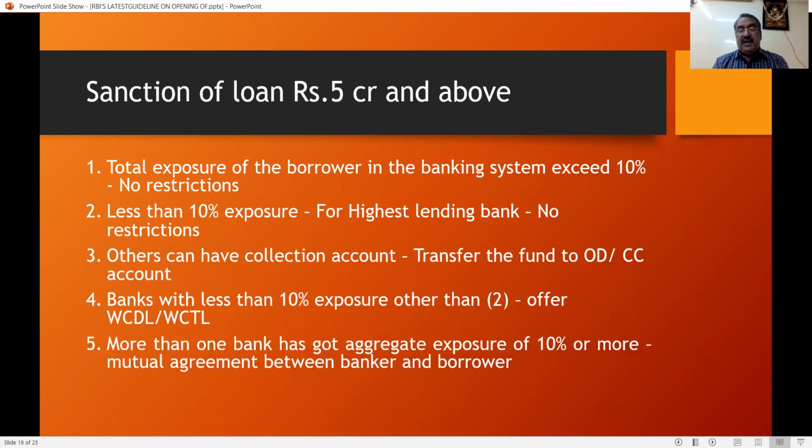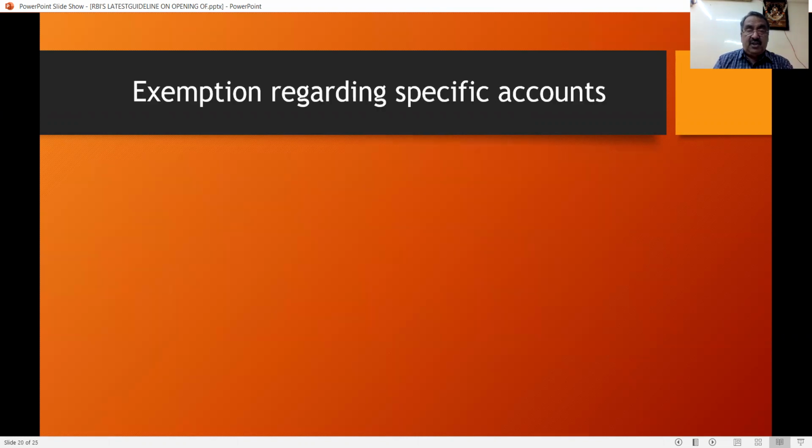And if more than one bank has got an aggregate of 10% or more, suppose one bank has given 12% of the total exposure of the borrower and the other bank has given 14% of the total exposure, so 14% or 12%, it is not the highest, but it is left to the discretion of the borrower by way of mutual agreement between the banker and borrower. There is no restriction. Any amount can be sanctioned.